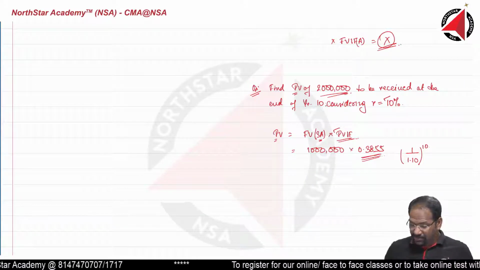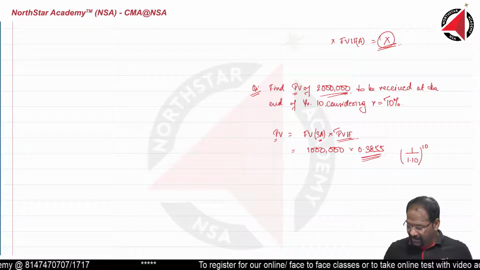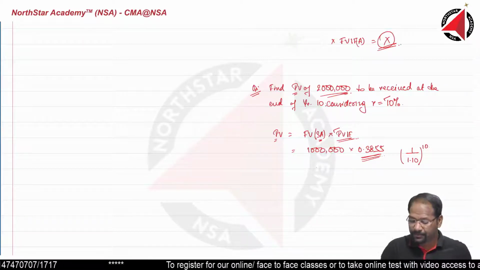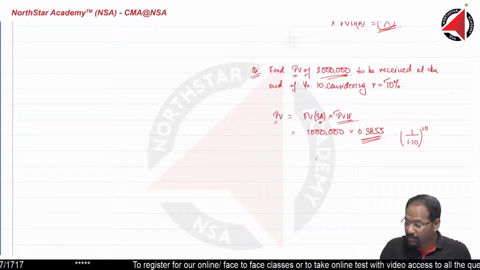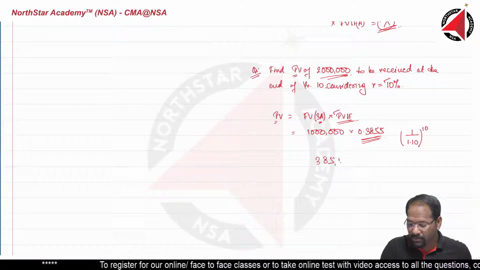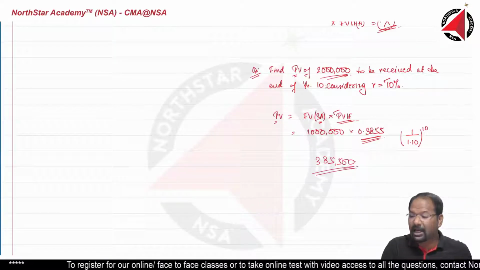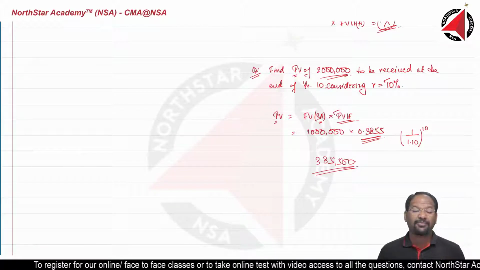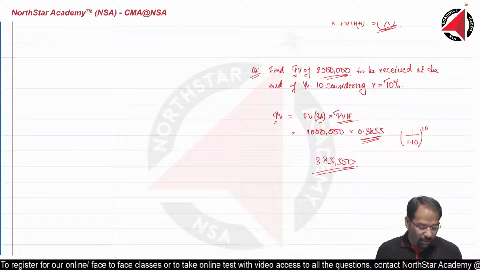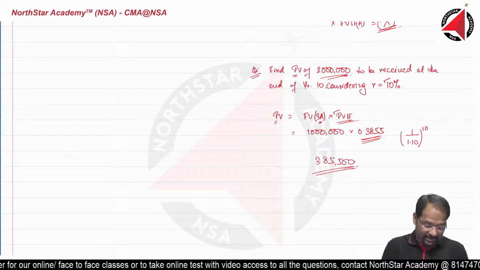So, how much will be the answer? 1 million multiplied by 0.3855. So, you will get 385,500. This is the amount of money that you are going to get after 10 years.